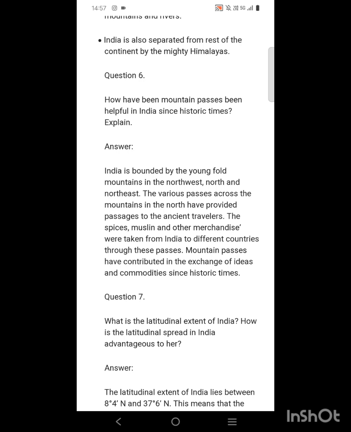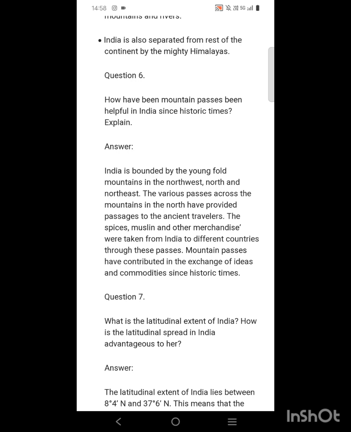There are many passes that are destroyed now, and some are also present, through which many ancient travelers traveled to India for different kinds of interesting things, such as the spices, the muslin and other merchandise, which were taken by these ancient travelers to their countries.